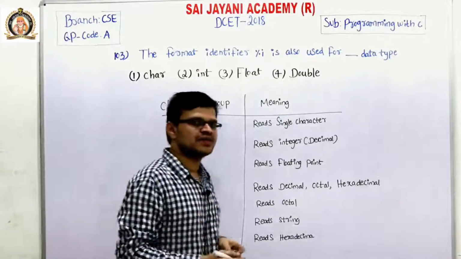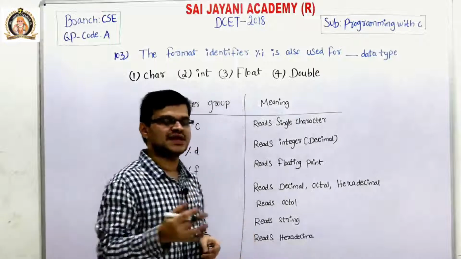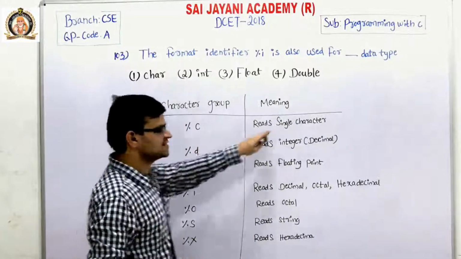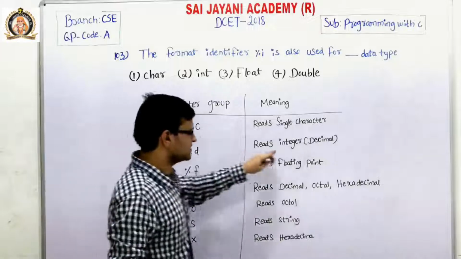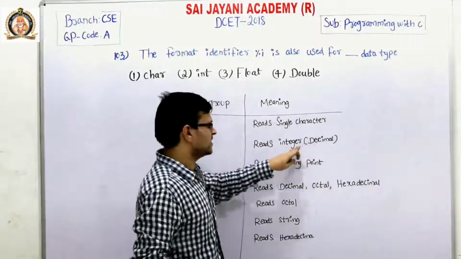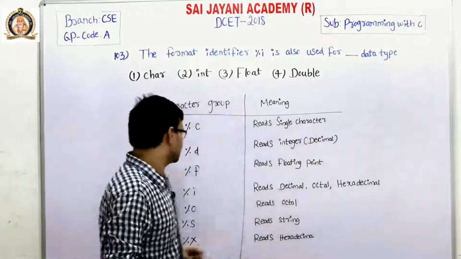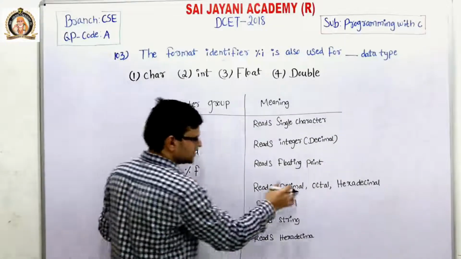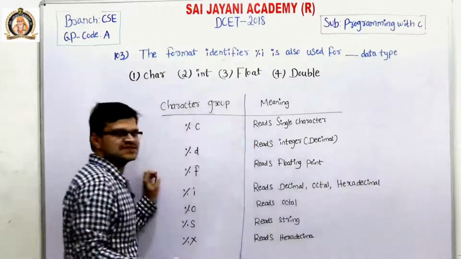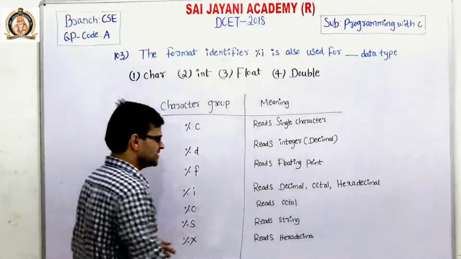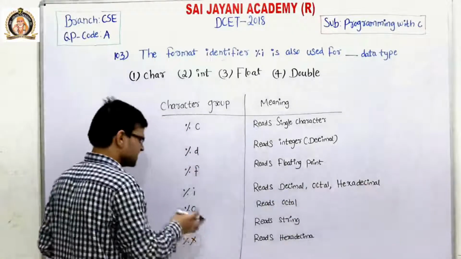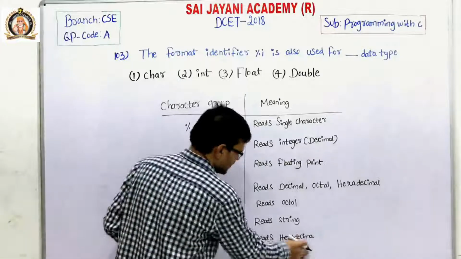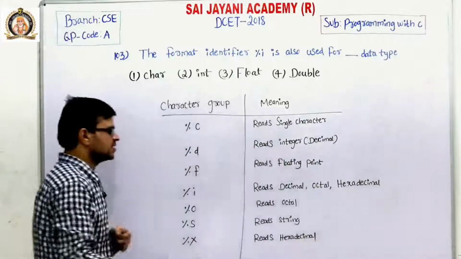A character group can be used to read the type of the values. Consider here %c, it reads a single character. %d reads decimal integer values. %f reads floating point numbers. %i reads decimal, octal as well as hexadecimal numbers. %o reads only octal numbers, %s only reads strings, and %x reads only hexadecimal numbers.